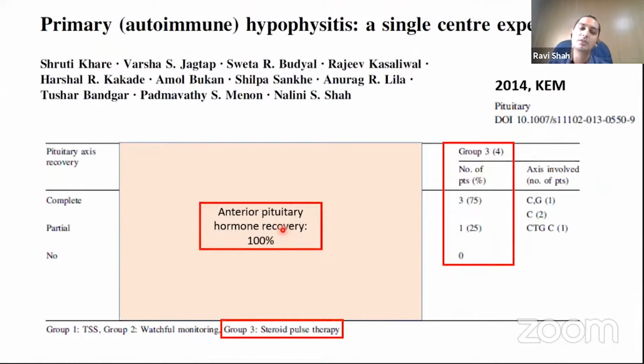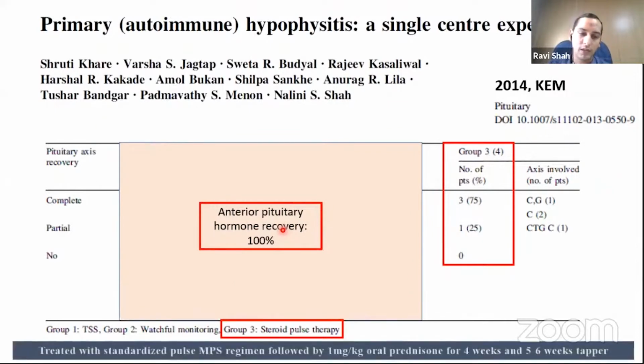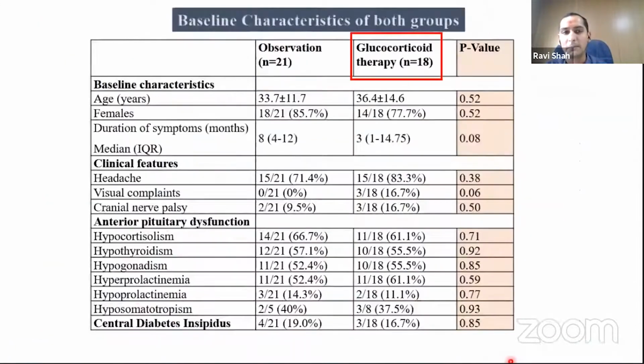So this became the standard of care in our department. Patients with primary hypophysitis are treated with a standardized 1 gram per day methylprednisolone pulse therapy for 3 days, followed by 1 milligram per kg oral prednisolone for 4 weeks, and then a 5 to 6 week oral steroid taper.